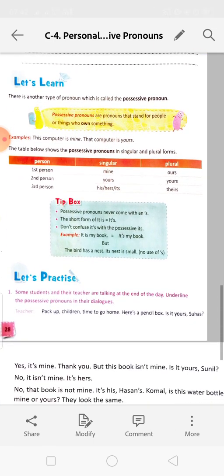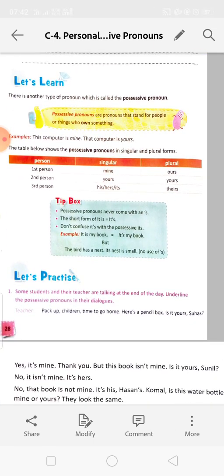Next, there is another type of pronoun which is called the possessive pronoun. Possessive pronouns are pronouns that stand for people or things who own something. In possessive nouns we have read Ram's book, Rita's cycle.